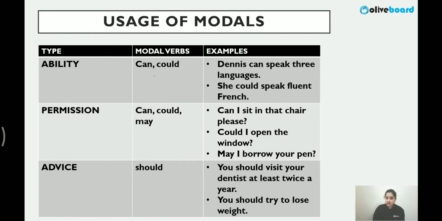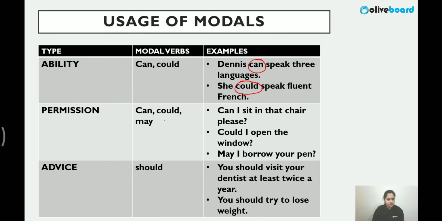First major use of modal is to show ability. Ability, you can do something. So these are the two words which you can use to show ability. We are saying Dennis can speak three languages. He has the ability to. Could speak fluent French. When we talk about past possibility, we usually use could. For ability also, you use could, right? So both are correct for ability, first use.